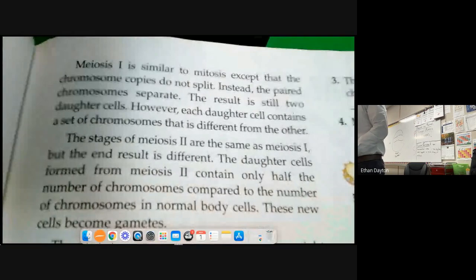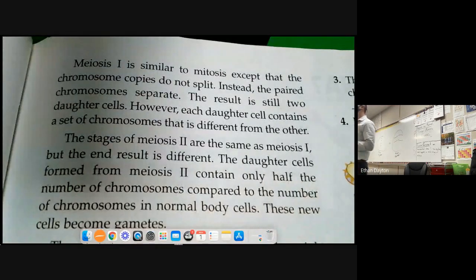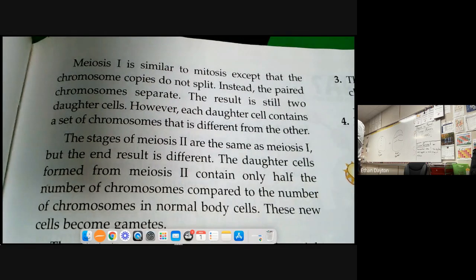Meiosis 1 is similar to mitosis, except that the chromosome copies do not split. That's what we talked about. Instead, the paired chromosomes separate. So they take the pair, and one part of the pair goes this way, one part of the pair goes that way. The result is still 2 daughter cells.